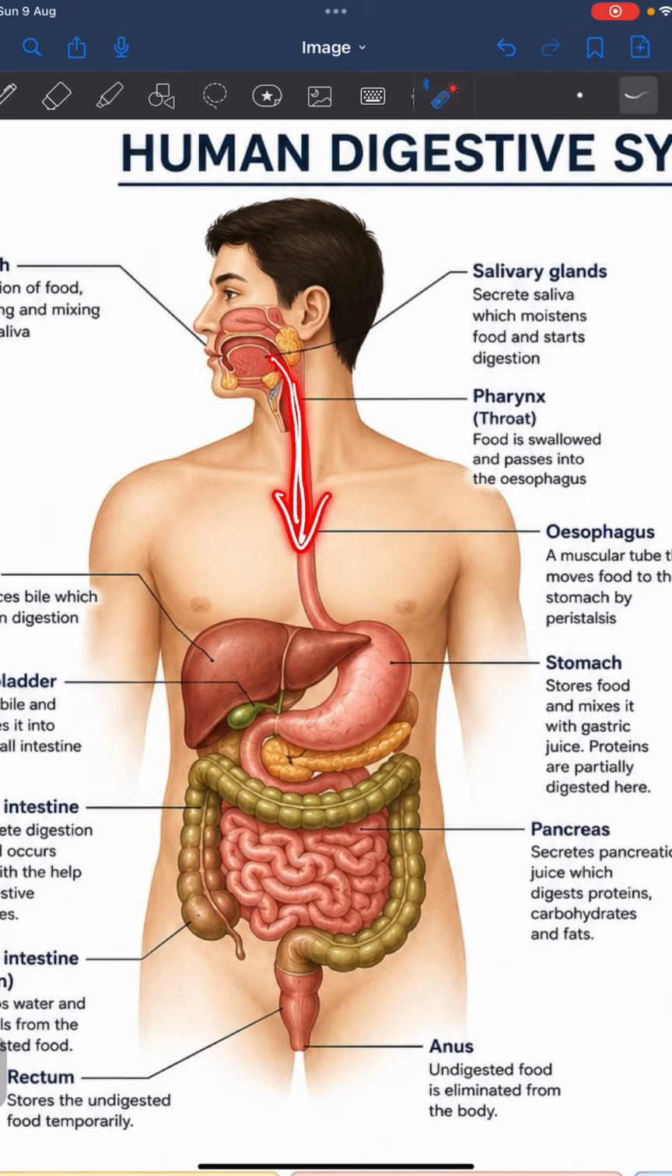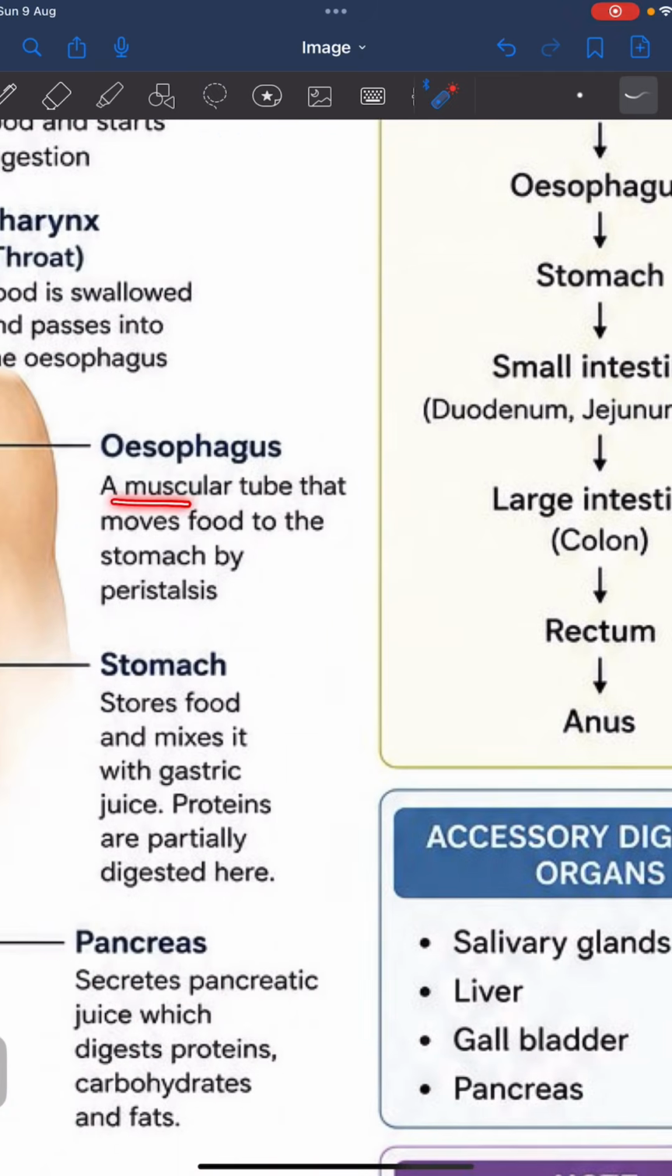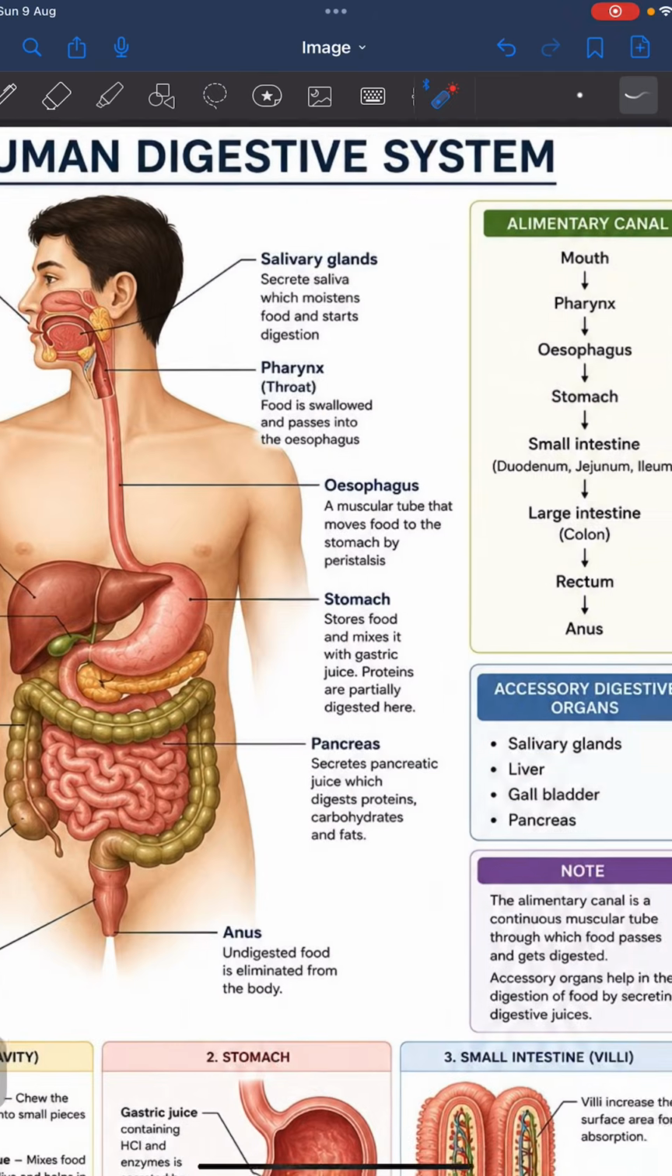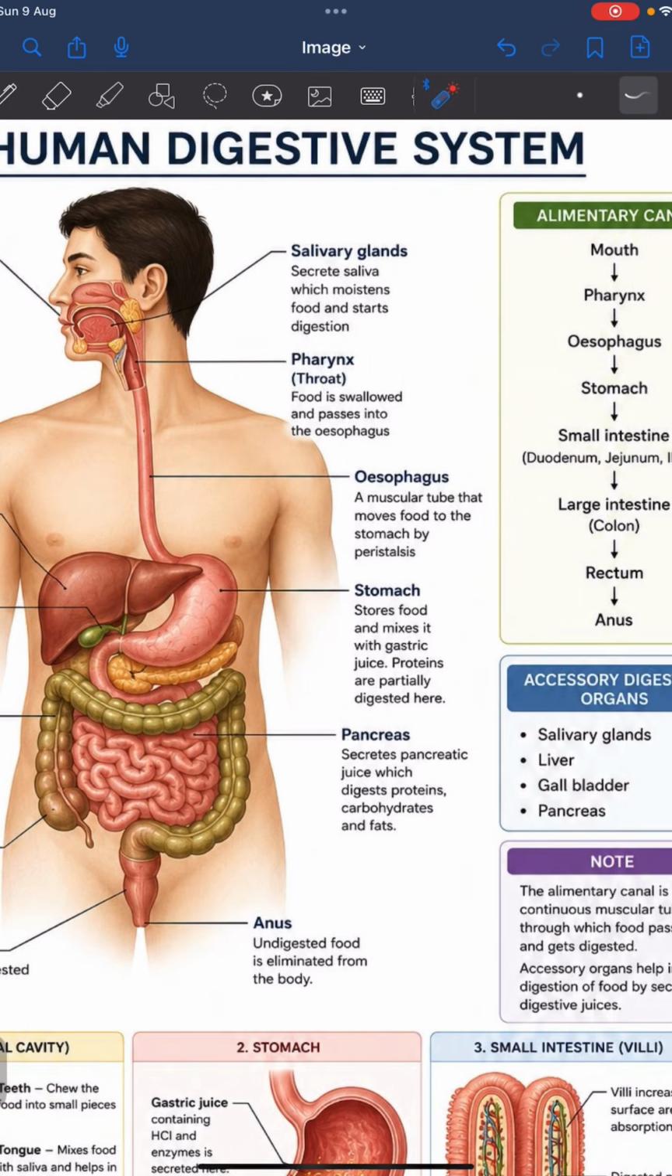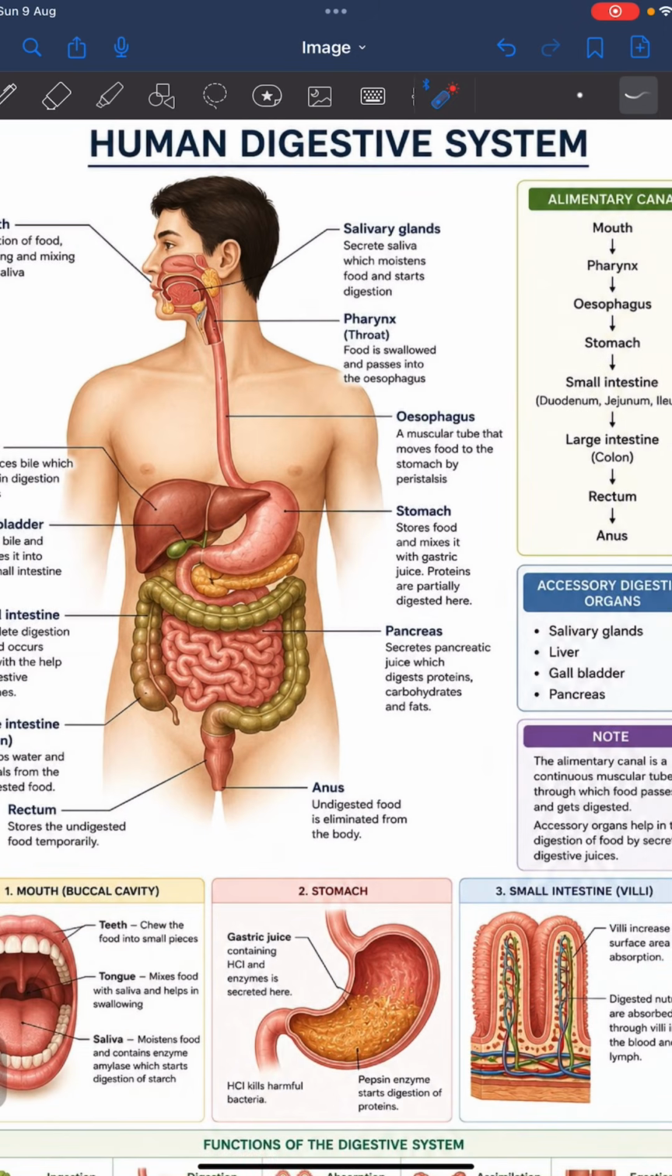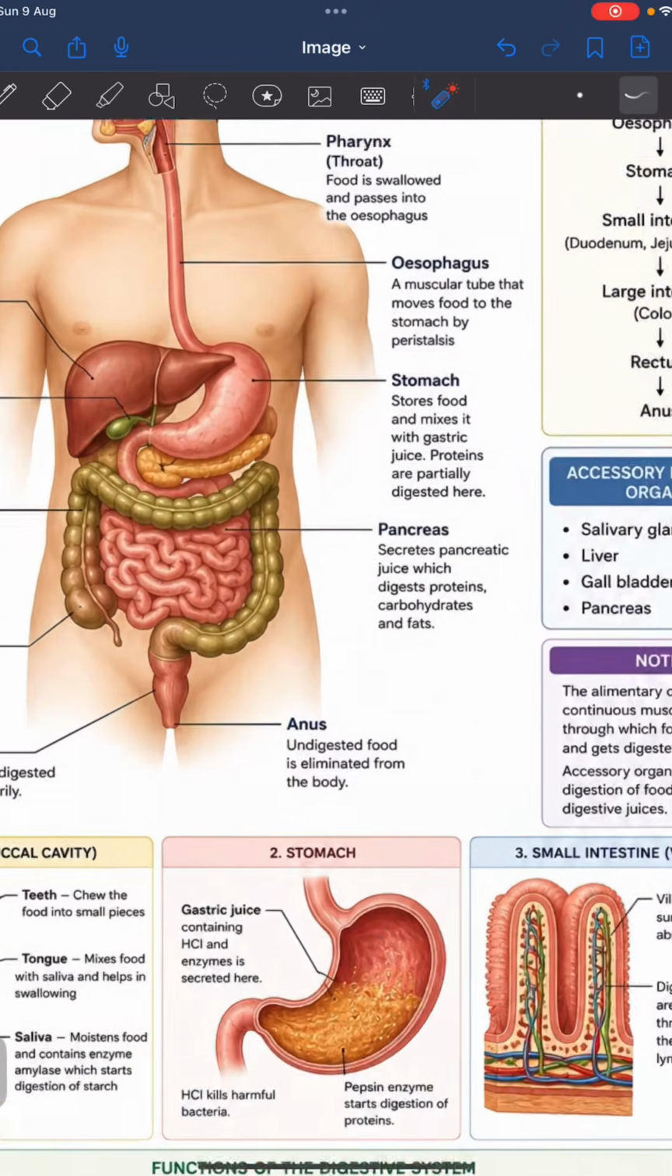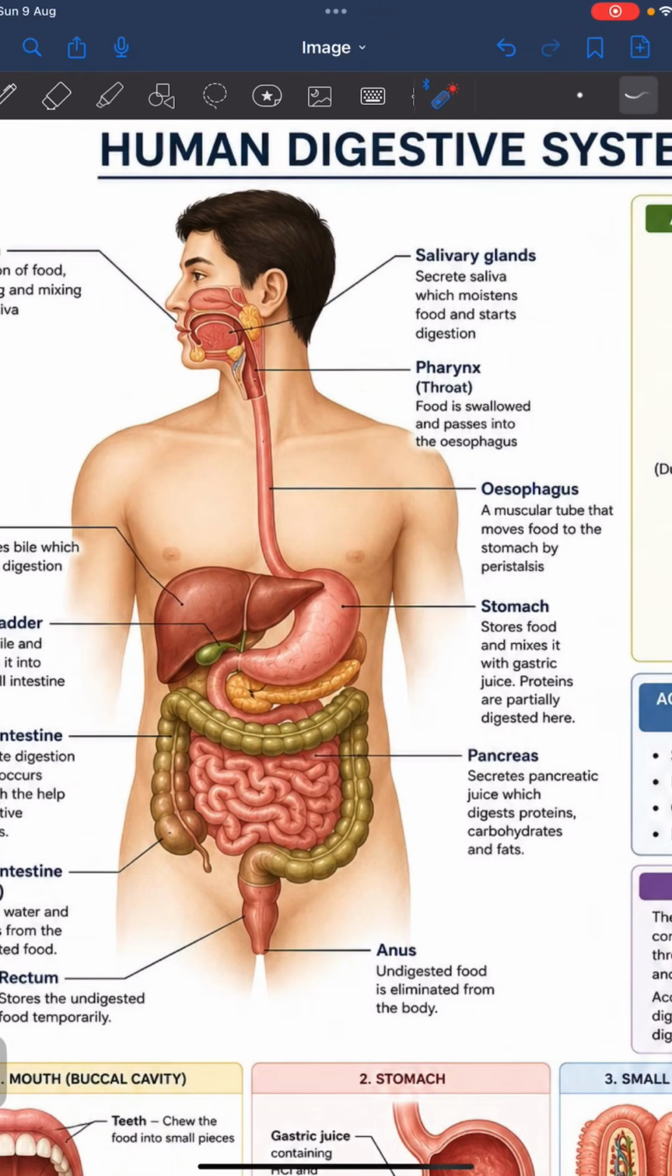Then food goes into the esophagus. Okay, now let's learn what the esophagus is. The esophagus is a muscular tube that moves food to the stomach by peristalsis movement. Now, what is peristaltic movement? It's a contraction and relaxation of the muscle. Why is contraction and relaxation of muscle possible? Because the cells inside the esophagus are thin and spindle shaped. Because of that flexibility, it can contract and relax and push your food down into your stomach.